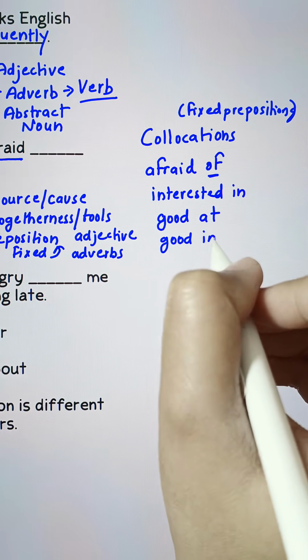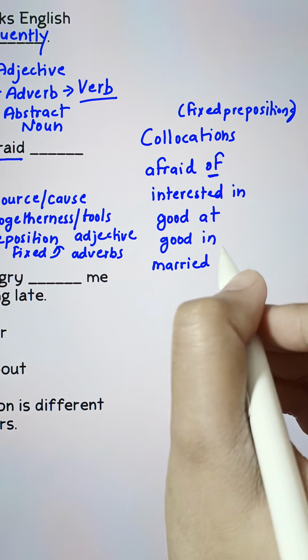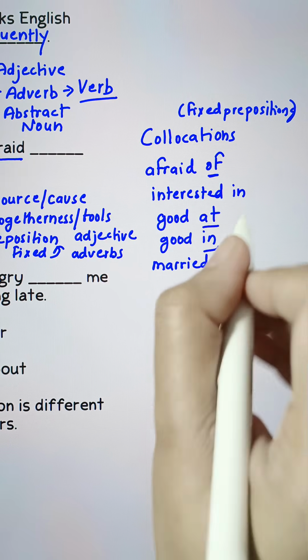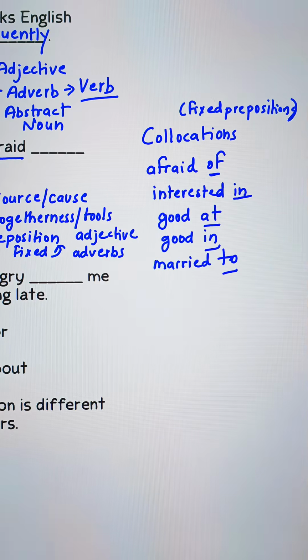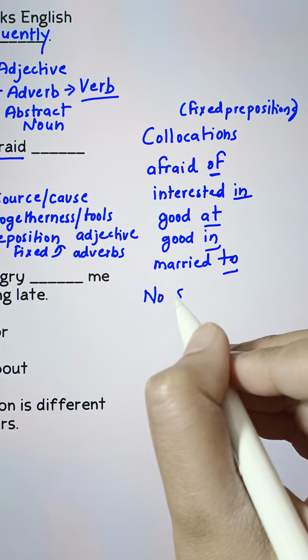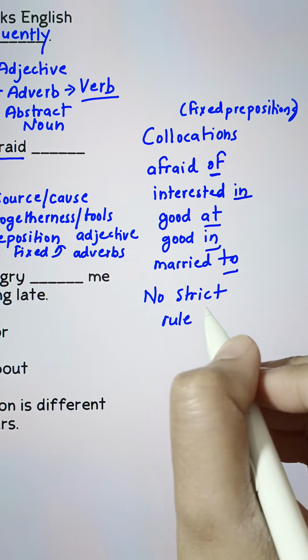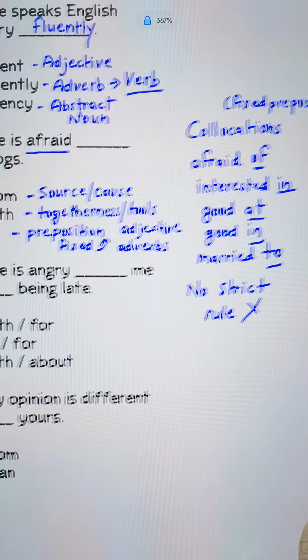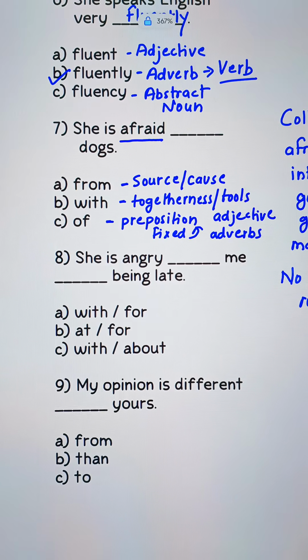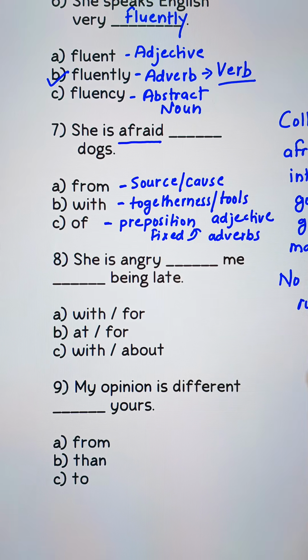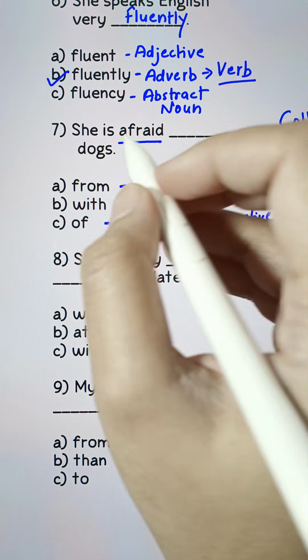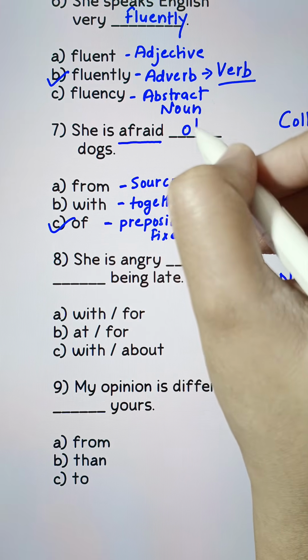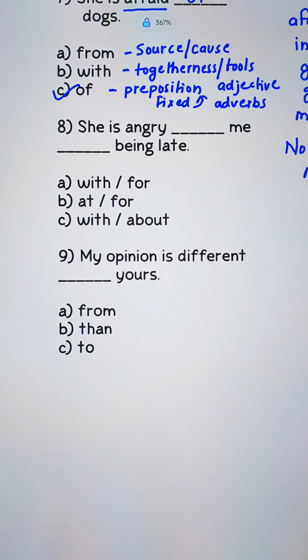Married to. All these adjectives take a fixed preposition. Nothing changes in this structure, and most importantly, there's no strict rule for this. You have to remember these fixed prepositions. So, according to this structure, she's afraid of dogs.